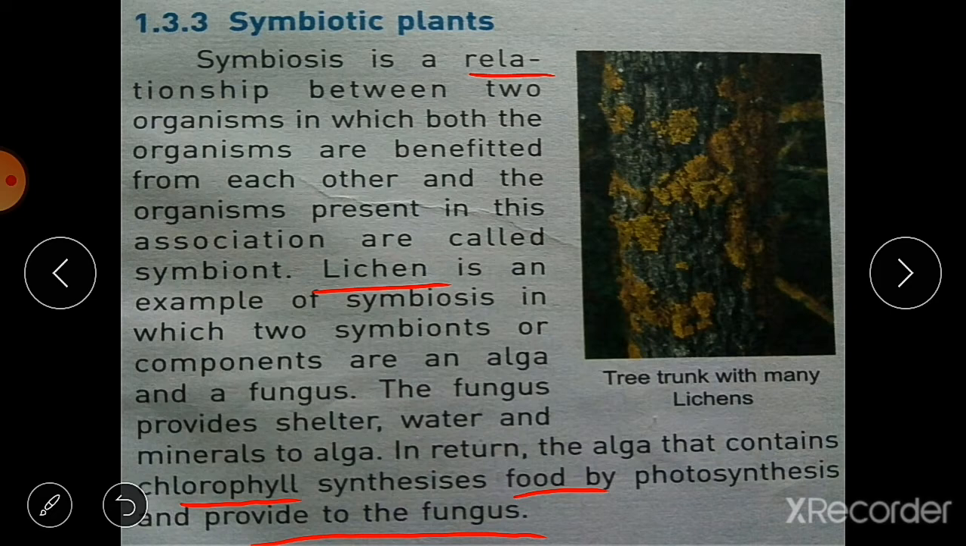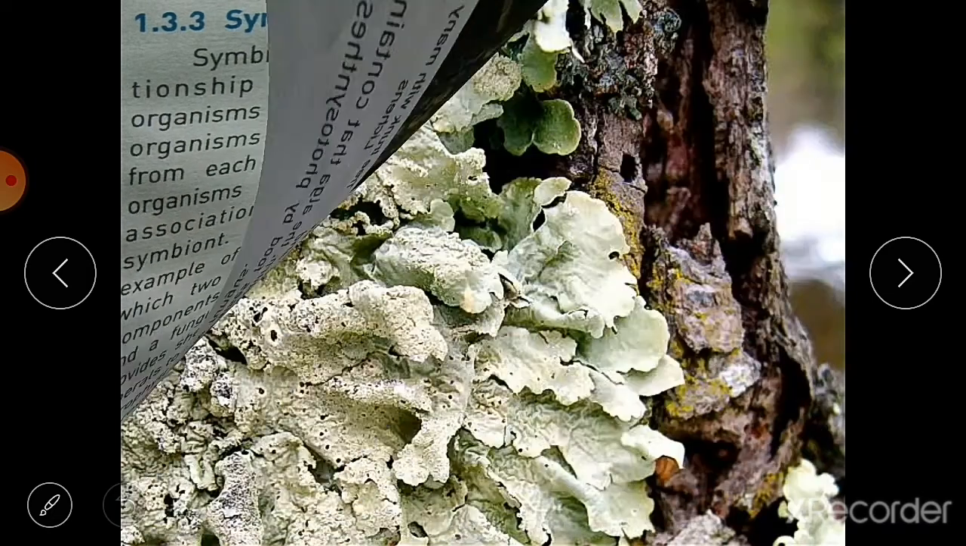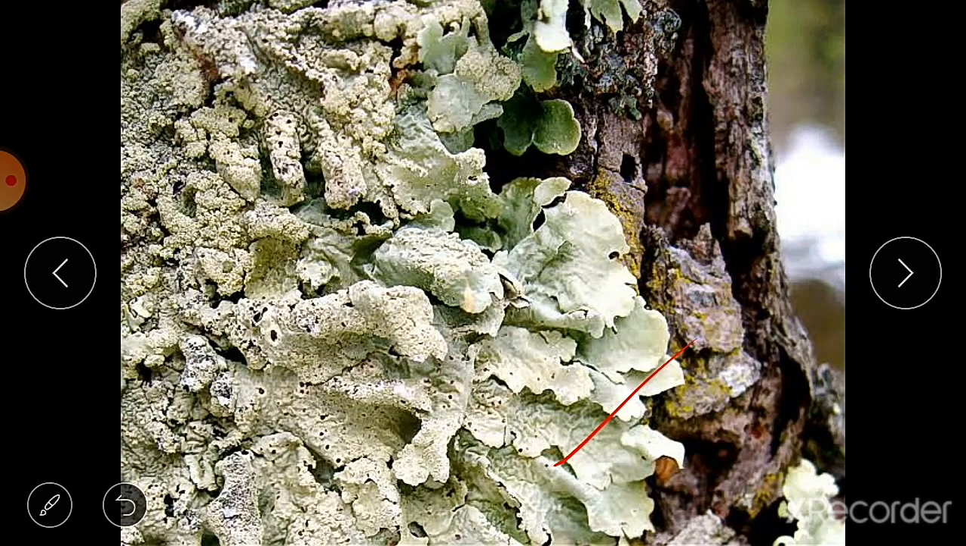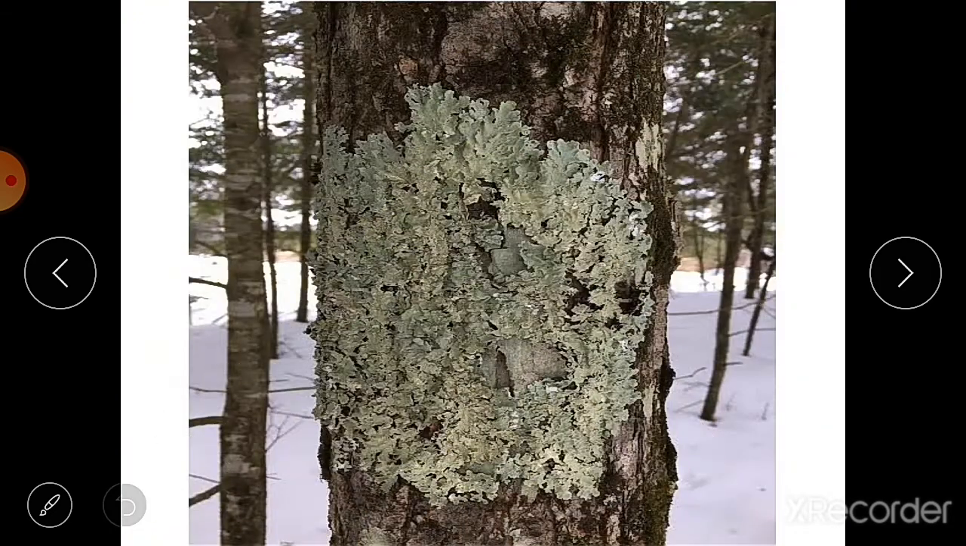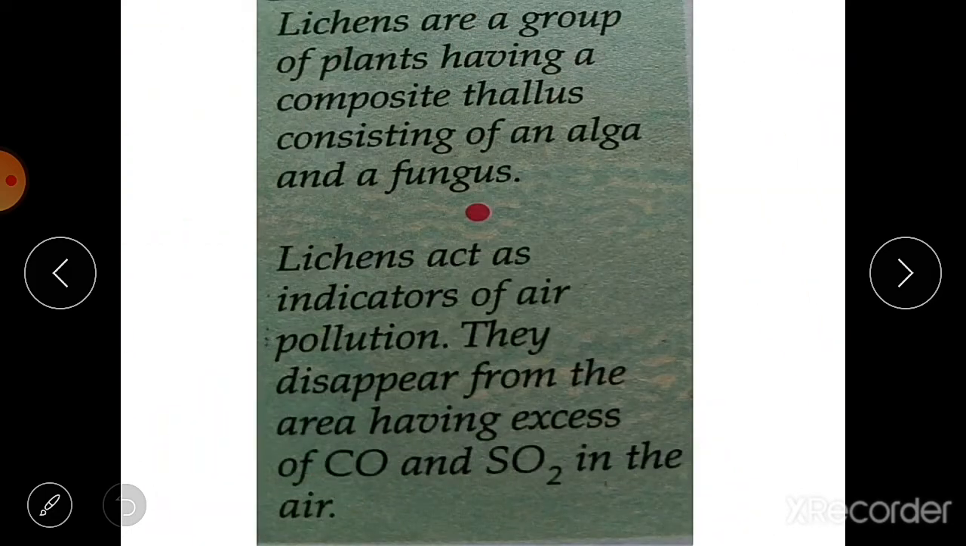So this type of nutrition, or the relationship, is known as symbiosis, and the plants are known as symbiotic plants. Here you can see the picture of lichen, another picture of lichen here. This one is also lichen on the trees. These lichens are a group of plants having a composite thallus consisting of an alga and fungus.